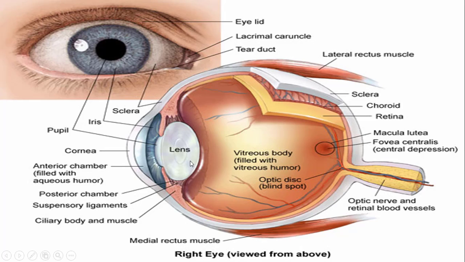Now you can see that there is a lens, and this lens is made up of connective tissue. The lens is connected to the ciliary body, muscles and suspensory ligaments. These are the two types of muscles. They stretch the lens, making it thinner and thicker. This is how the eye focuses on distant and near objects.